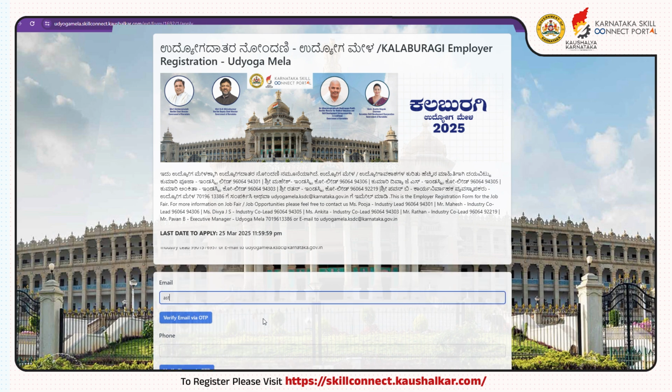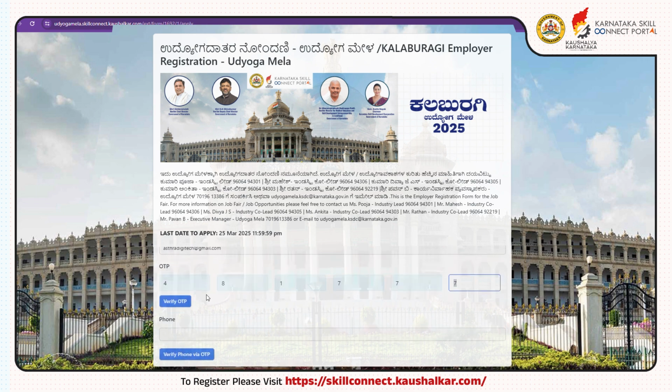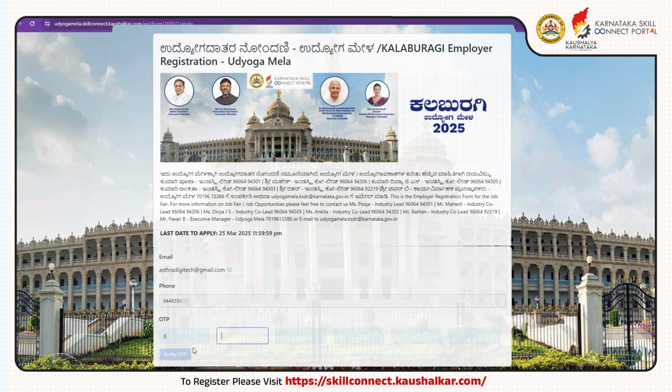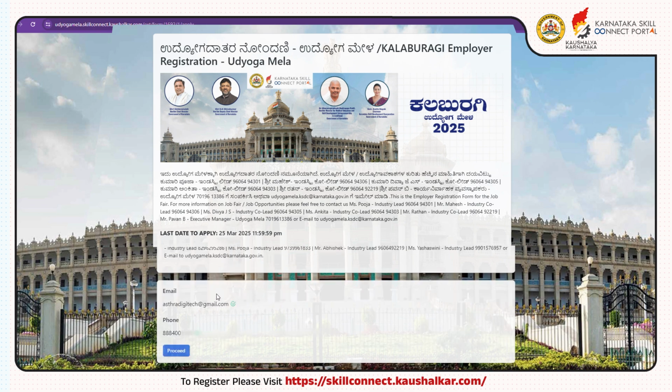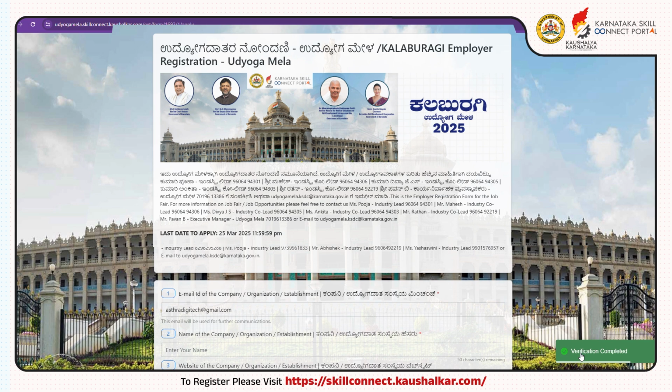Here, you need to enter your company's email ID and mobile number. For verification of the same, you need to enter the OTP sent to your registered email and mobile number in the respective dedicated boxes. Once the OTP verification is done, click on Proceed and you will be redirected to a new page for further steps.